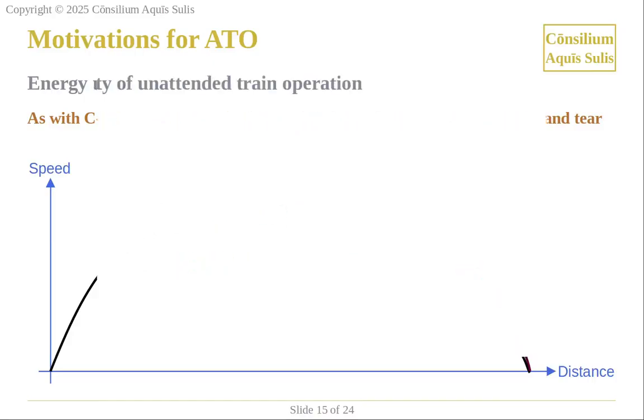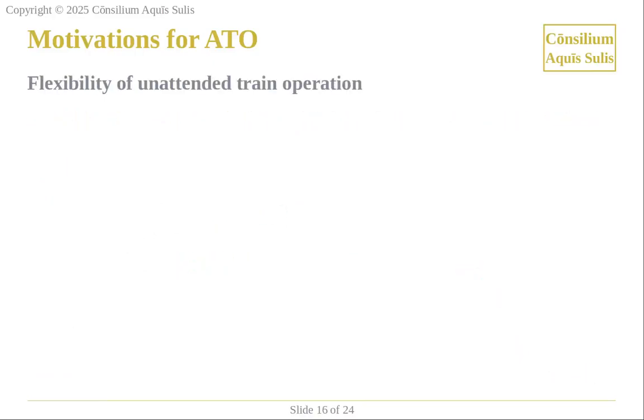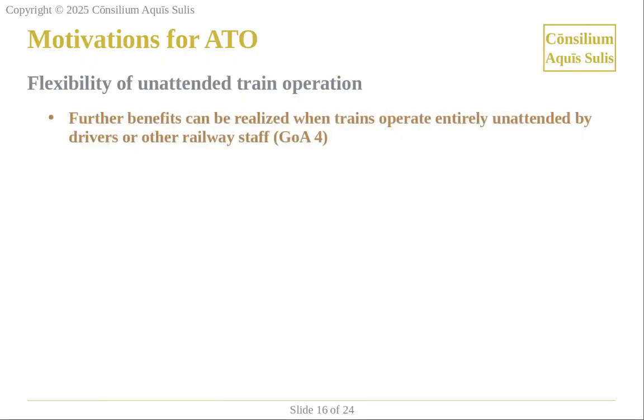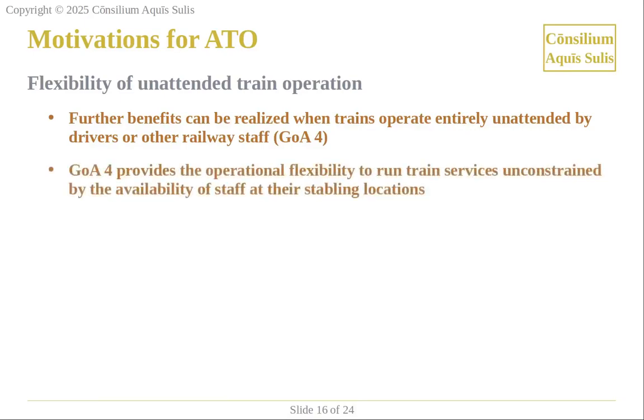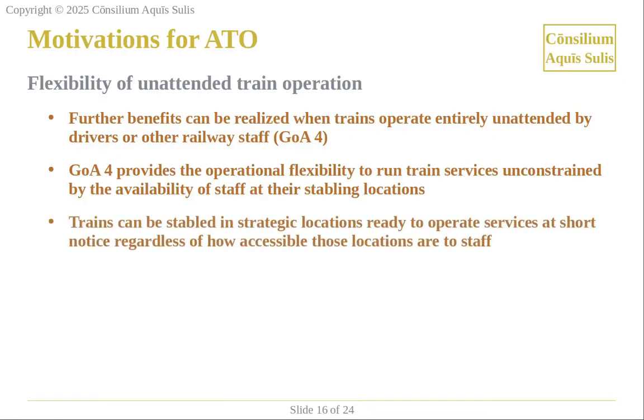ATO offers further benefits when trains operate entirely unattended by drivers or other railway staff. This provides the operational flexibility to run train services unconstrained by the availability of staff at their stabling locations. Trains can be stabled in strategic locations, ready to operate services at short notice, regardless of how accessible those locations are to staff.